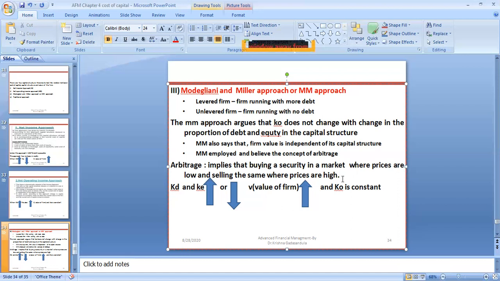They don't bother about the value of the firm. Whether cost of debt or cost of equity increases or decreases, overall cost of capital is constant, because people do not bother about debt and equity. They bother about low share prices. They buy at low and sell at high. When KO, the overall cost of capital, is constant, there is no change at all. That is the concept that we can say.